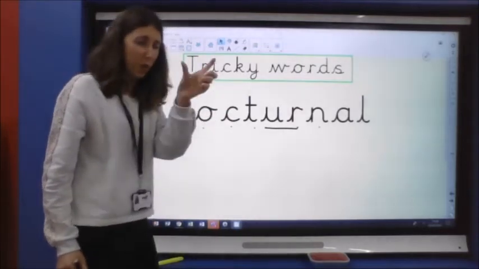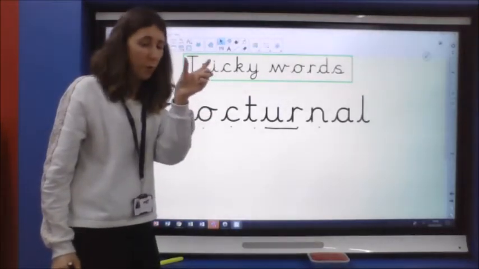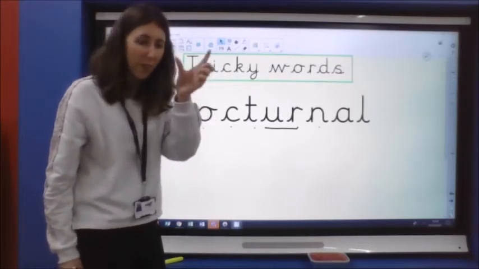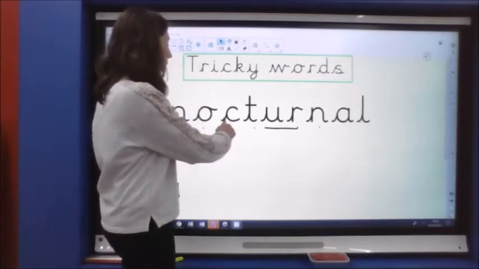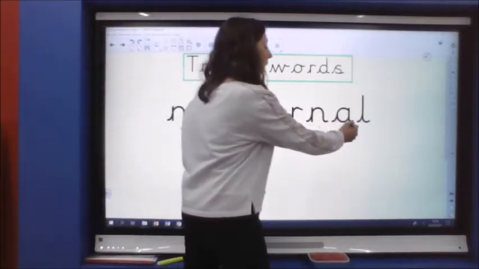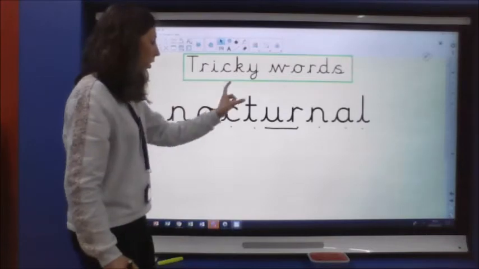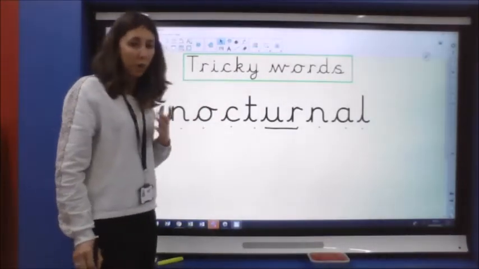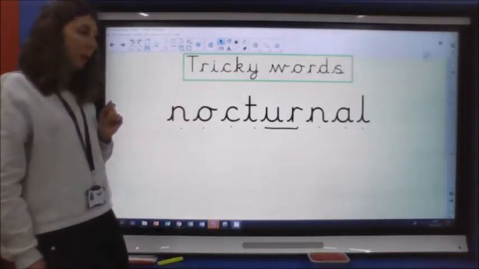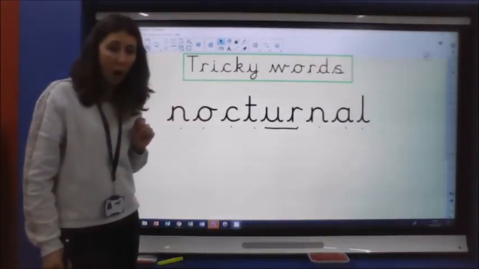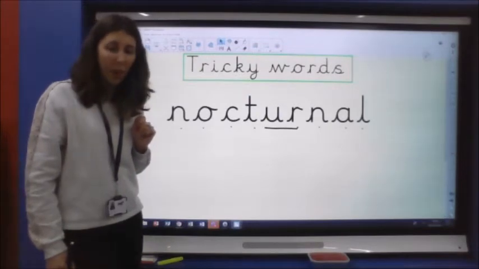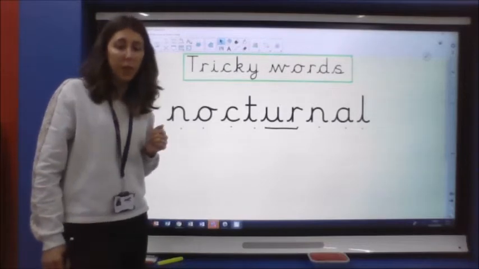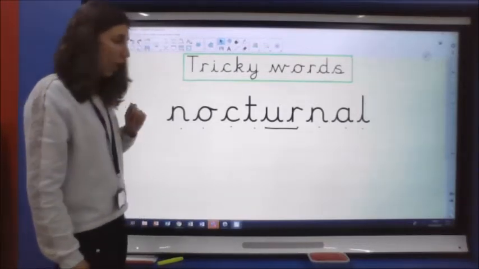Remember, sometimes if you can read a part of a chunk of the word that you already know, we don't need to sound out all of the chunks, do we? You might find a chunk that you recognise. So knock, turn, nocturnal. Well done if you were able to read that independently by chunking it out. You might already know what that word means. If you don't, we're going to come across it in the text today, and hopefully you will find out. Okay?